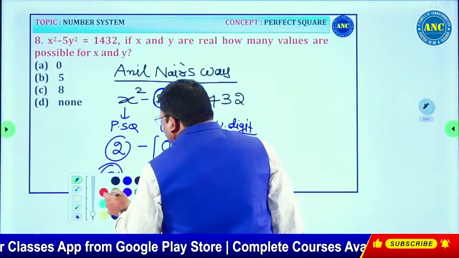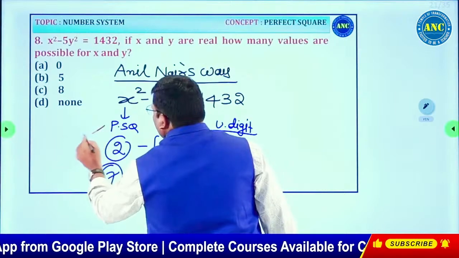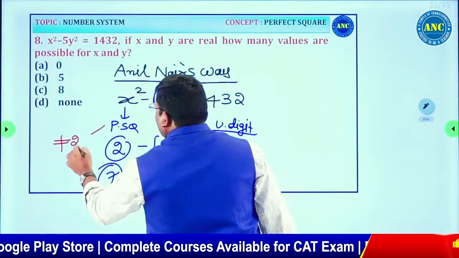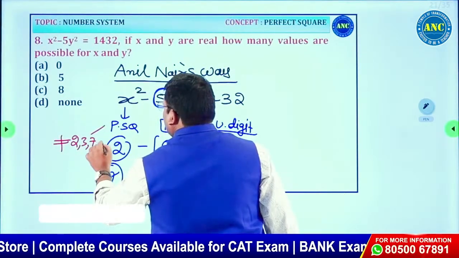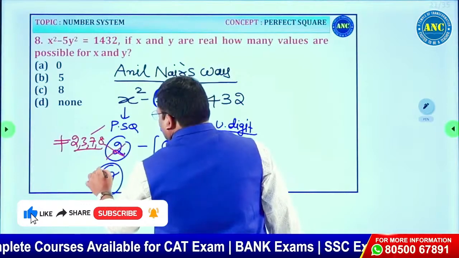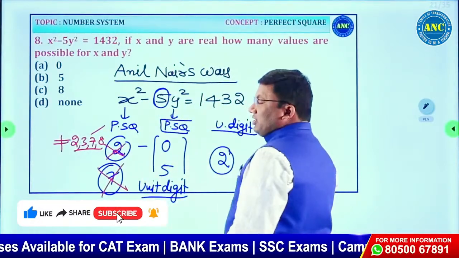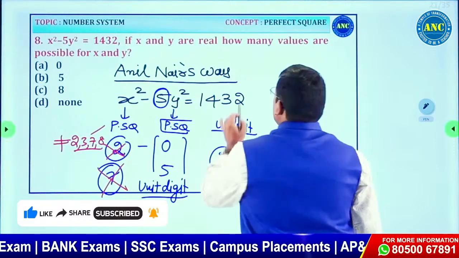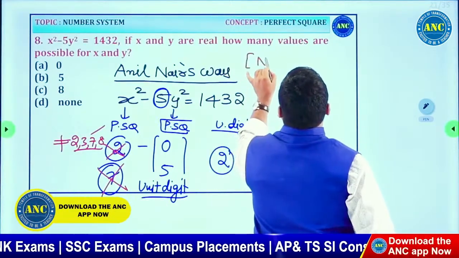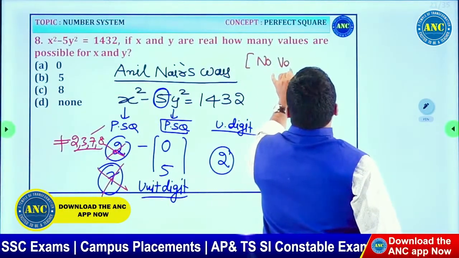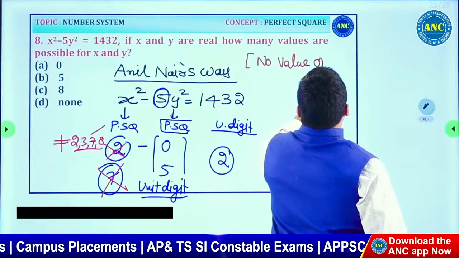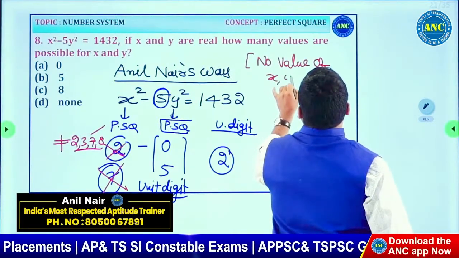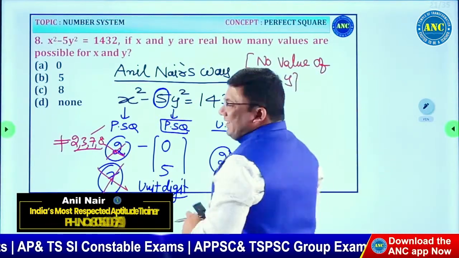But x square is a perfect square. A perfect square never ends with 2, 3, 7 or 8. These two cases are not possible. So the answer is no value of x, y. I hope the idea is clear.